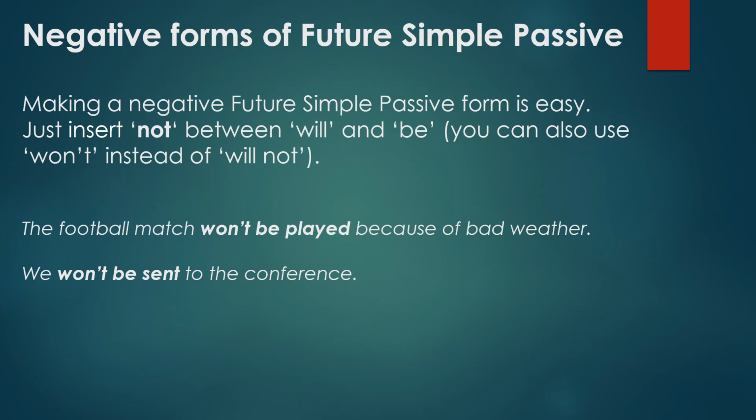Negative forms of Future Simple Passive. Making a negative Future Simple Passive form is easy. Just insert not between will and be. You can also use won't instead of will not. For example, the football match won't be played because of bad weather. We won't be sent to the conference.